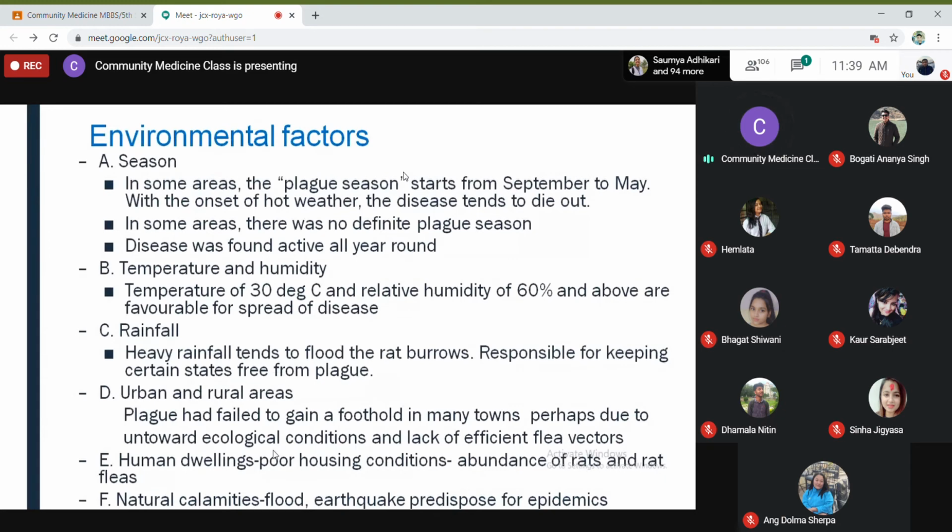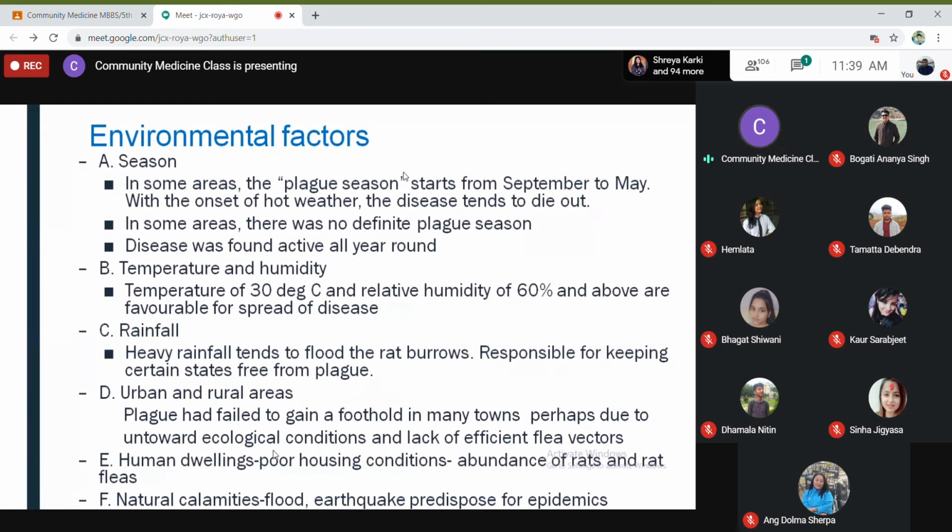Because they are concerned about personal hygiene. They take care of personal hygiene, they take care about environmental sanitation. So in those places where environmental sanitation is maintained, personal hygiene is maintained, you don't have mice and rats at your home, then you will not get this disease.